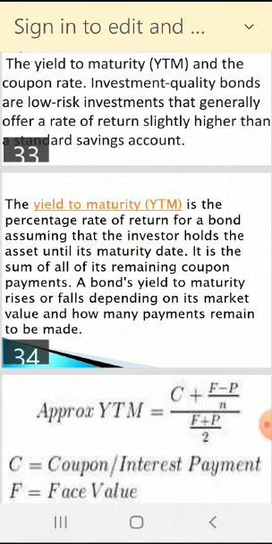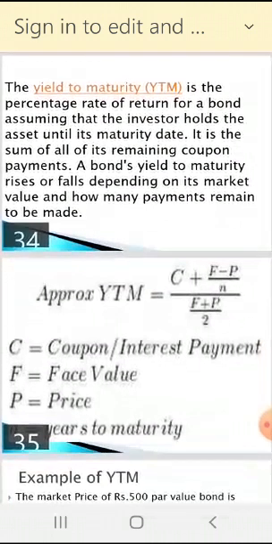So now the formula is here. YTM is equal to C plus F minus P upon N, divided by F plus P upon 2. A simple formula. C is what? Interest coupon or interest payment. Remember, C means coupon. Coupon means the amount of interest. If it is a bond of 1000 with 12% interest, we get 120 rupees. That is the coupon or interest payment. We have not written 12%, but we have written 120.